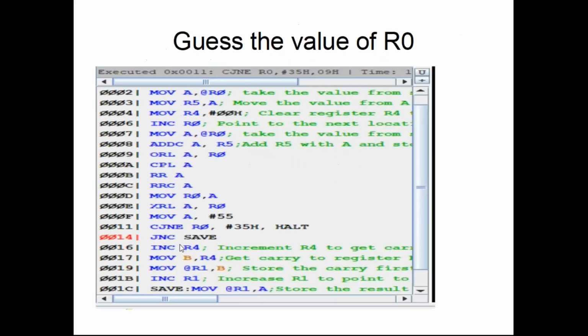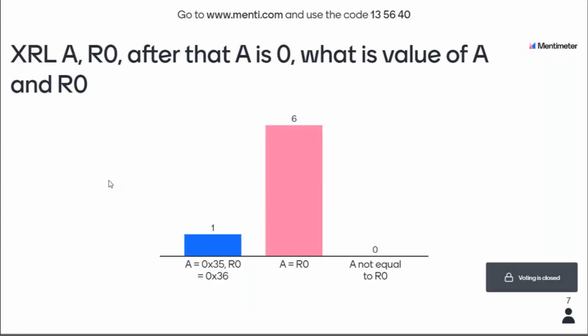Now it has gone to line 14 and hasn't gone to halt, which means R naught is equal to 35. If R naught were not equal to 35, it would have gone to halt, so it wouldn't have executed instruction 14. So I think that was the concept.